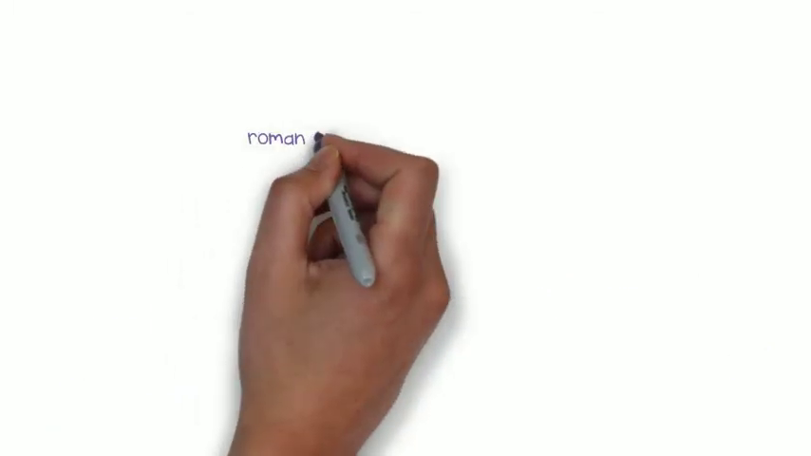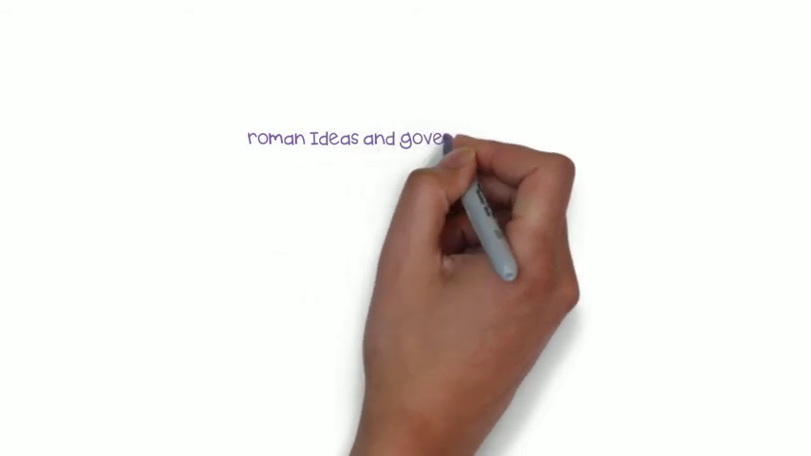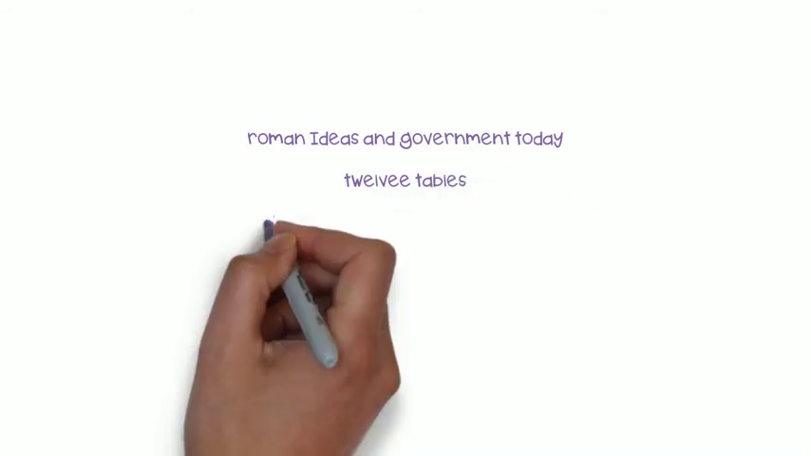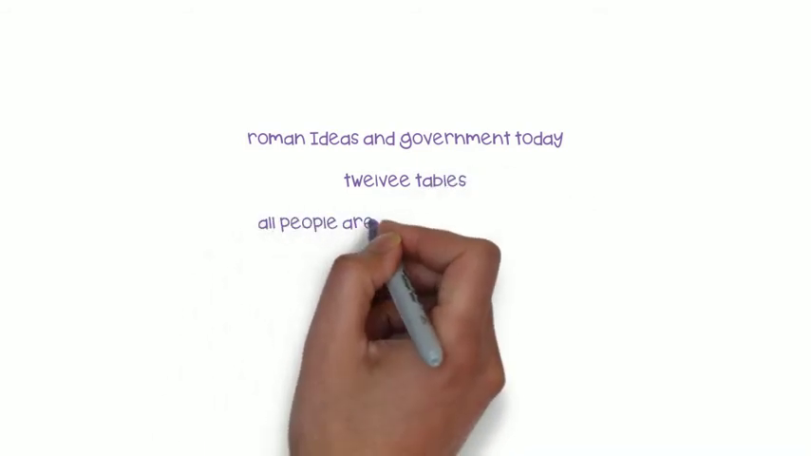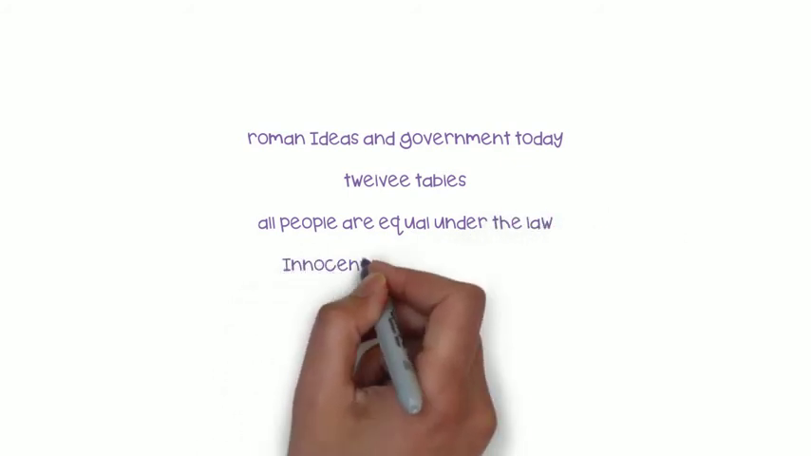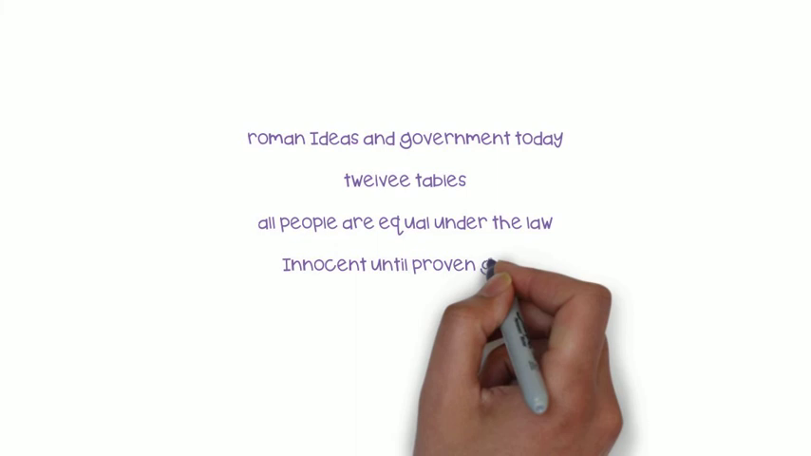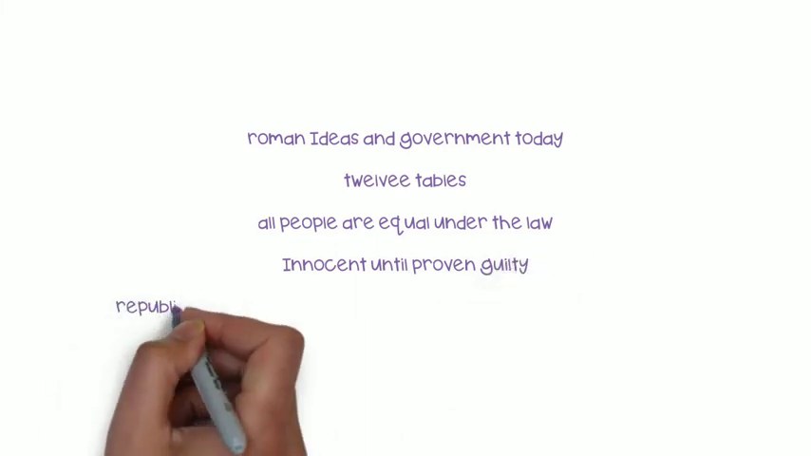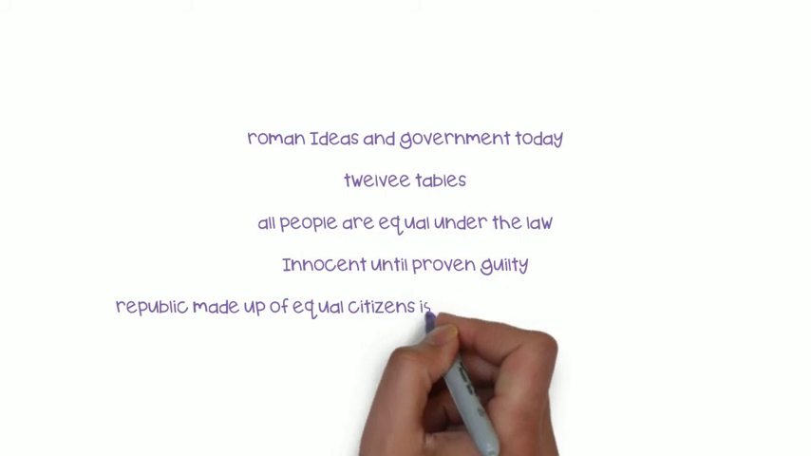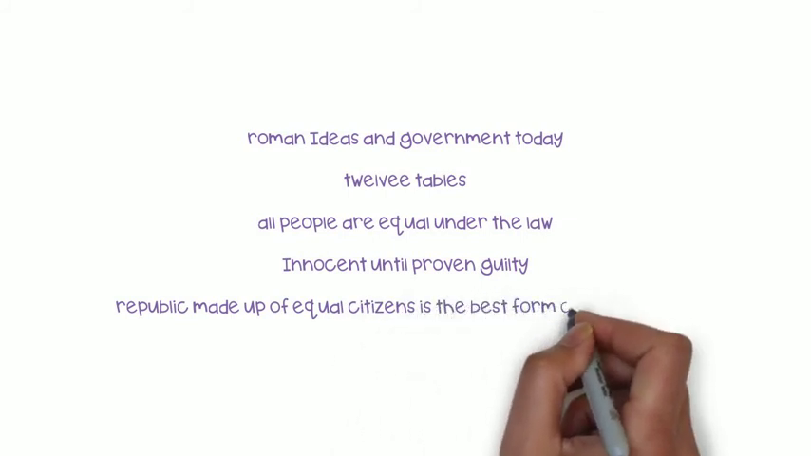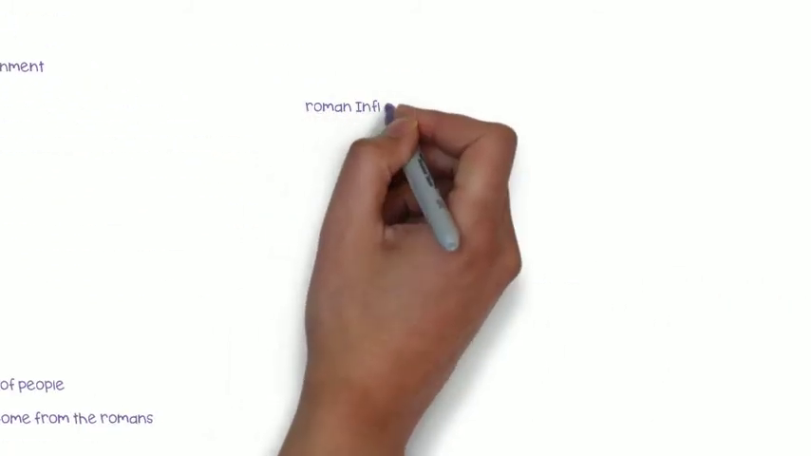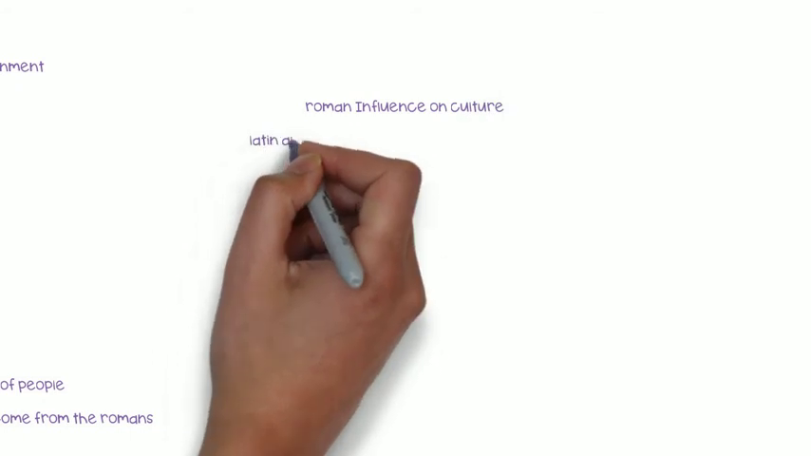Rome's ideas and government today. Roman ideas about law, as first written in the 12 Tables, are with us today. We, like the Romans, believe that all people are equal under the law. We expect our judges to decide cases fairly, and we consider a person innocent until proven guilty. Roman ideas about government and citizenship are also important in many countries today. For example, like the early Romans, Americans believe that a republic made of equal citizens is the best form of government. We also believe that a republic works best if citizens do their duty, participate in government, and work to make their society better.